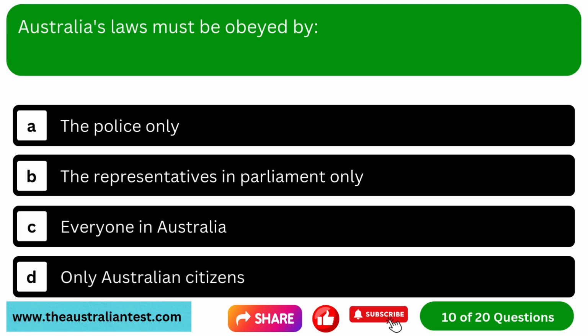Question 10. Australia's laws must be obeyed by: Option A, the police only. Option B, the representatives in Parliament only. Option C, everyone in Australia. Option D, only Australian citizens.